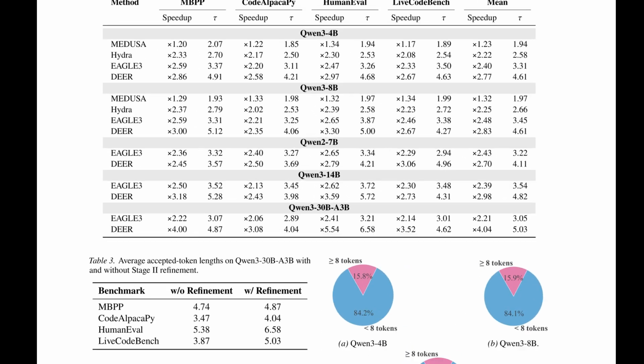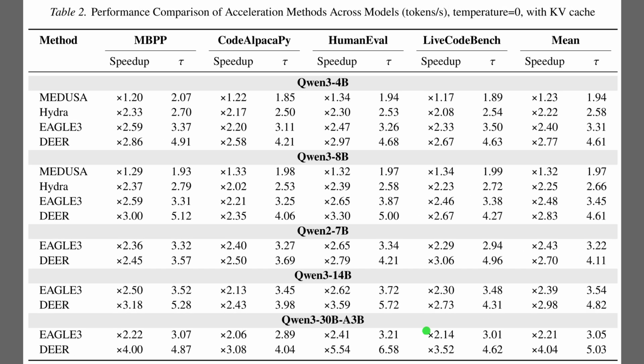Table 2 shows that diffusion drafting translates into faster decoding across several target model sizes, mainly because the verifier accepts longer runs of draft tokens. The full table compares speedup and tau, where tau is the average number of accepted draft tokens. In the Qwen3-8B block, DEER reaches about 3x speedup on MBPP. In the Qwen3-30B-A3B block, DEER hits about 6.6 tau on HumanEval.